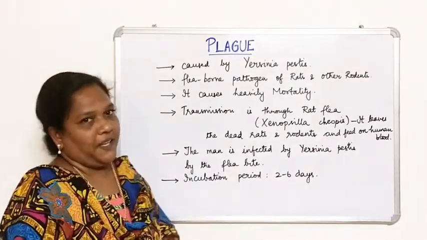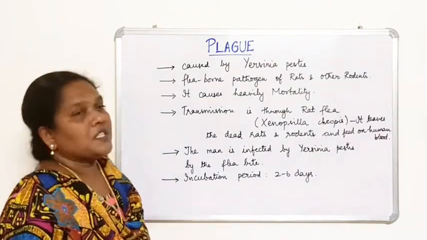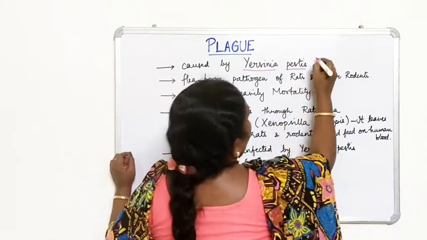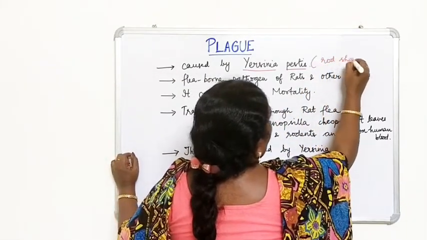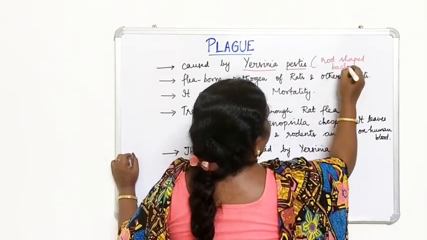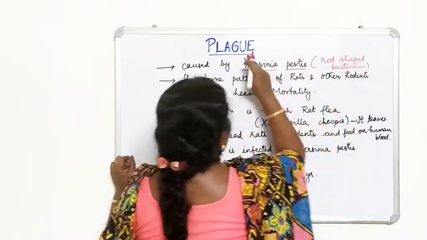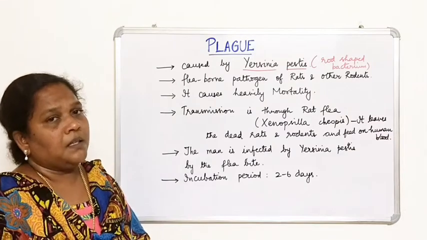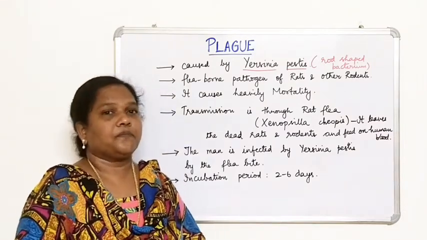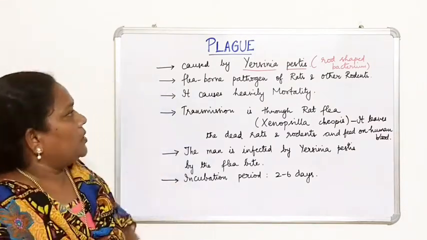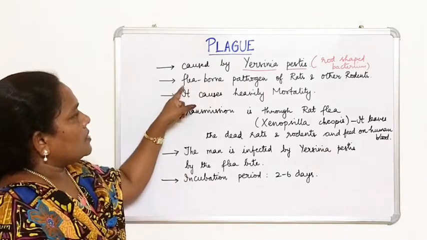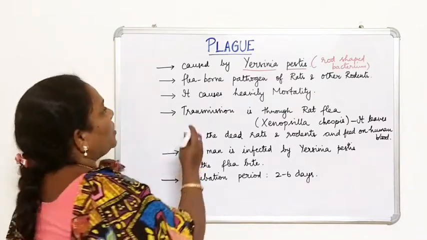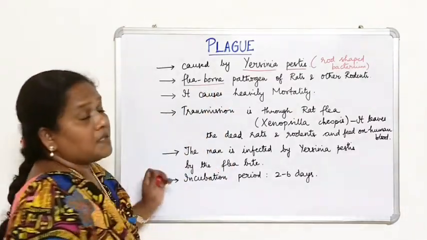Next disease is plague. Plague is caused by a bacterium called Yersinia pestis. It is a rod-shaped bacterium. Plague was once a dreaded disease, and it is even endemic in many places. One more thing to know here is that plague is transmitted only through a flea-borne pathogen. So it is transmitted through fleas.